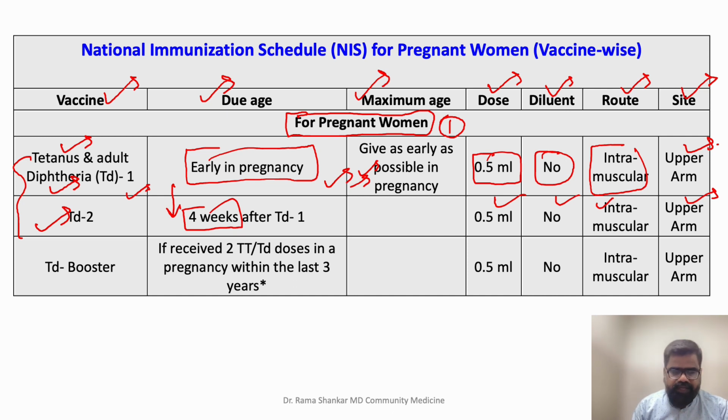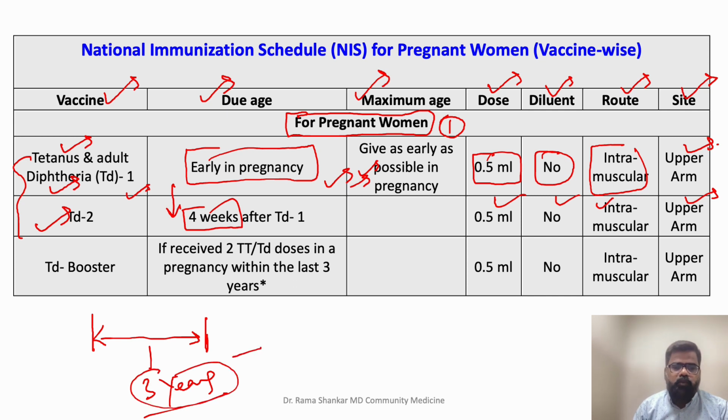Now if the same woman becomes pregnant a second time, or in a subsequent pregnancy, within 3 years of the previous pregnancy, suppose this is my previous pregnancy and this is the subsequent pregnancy, and the gap between these two is within 3 years, then you don't need to repeat these 2 doses.